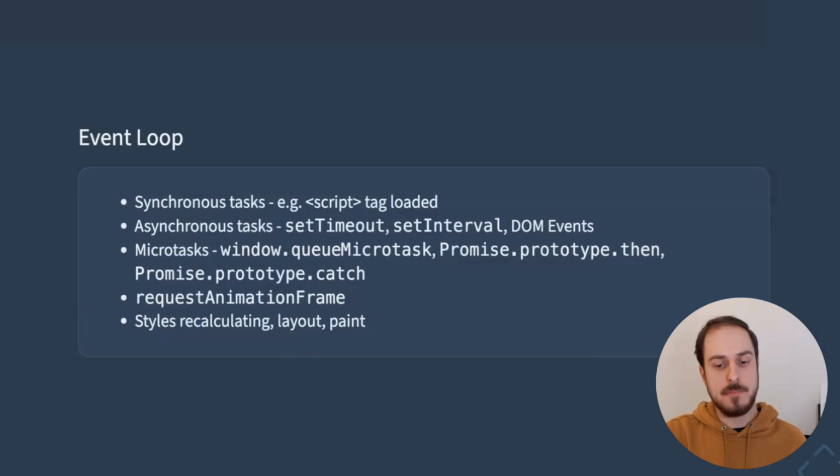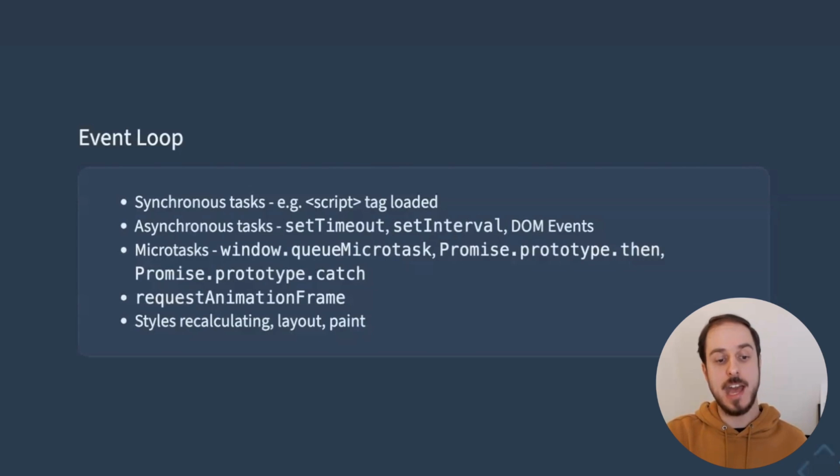So they are the mechanism that is used by promises and are slightly different from tasks in that they are run until the queue is empty. So if a microtask schedules another microtask, it will get executed as well in the same run of the event loop. And finally, there are some other steps that are part of the event loop, like functions scheduled with a request